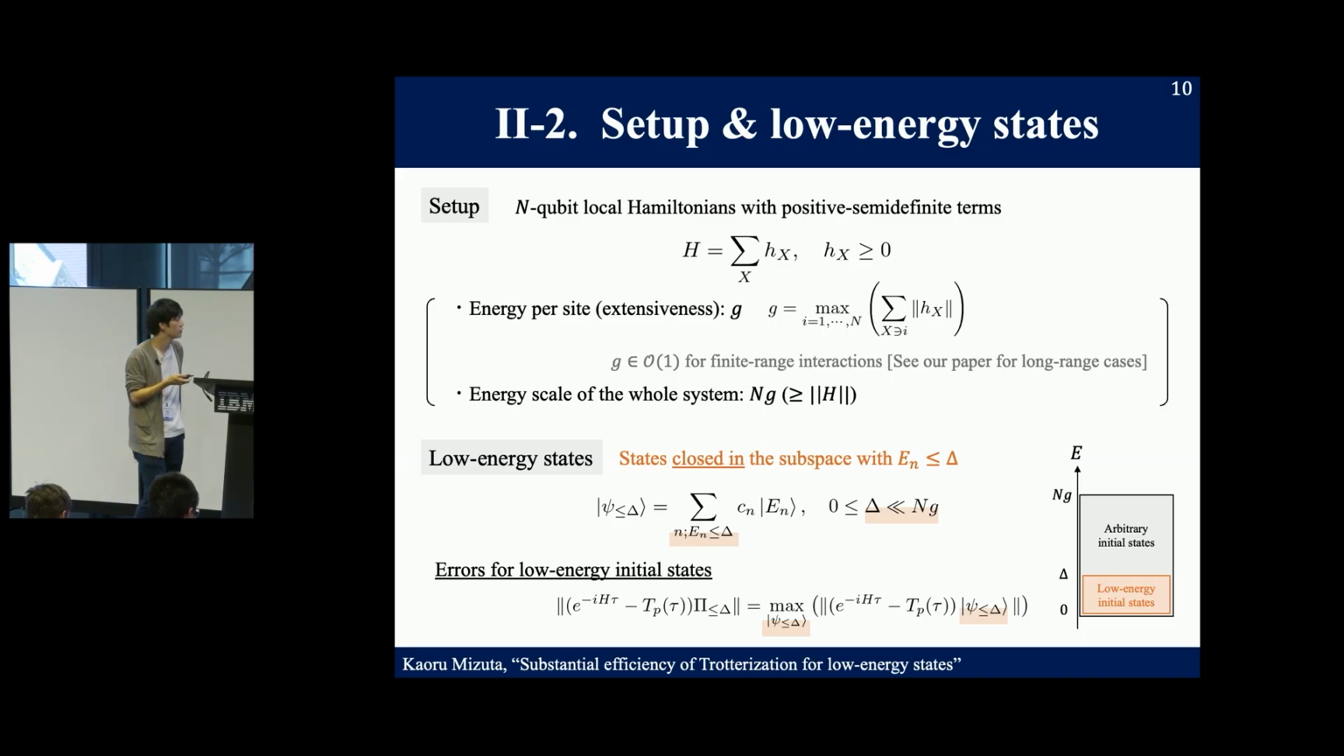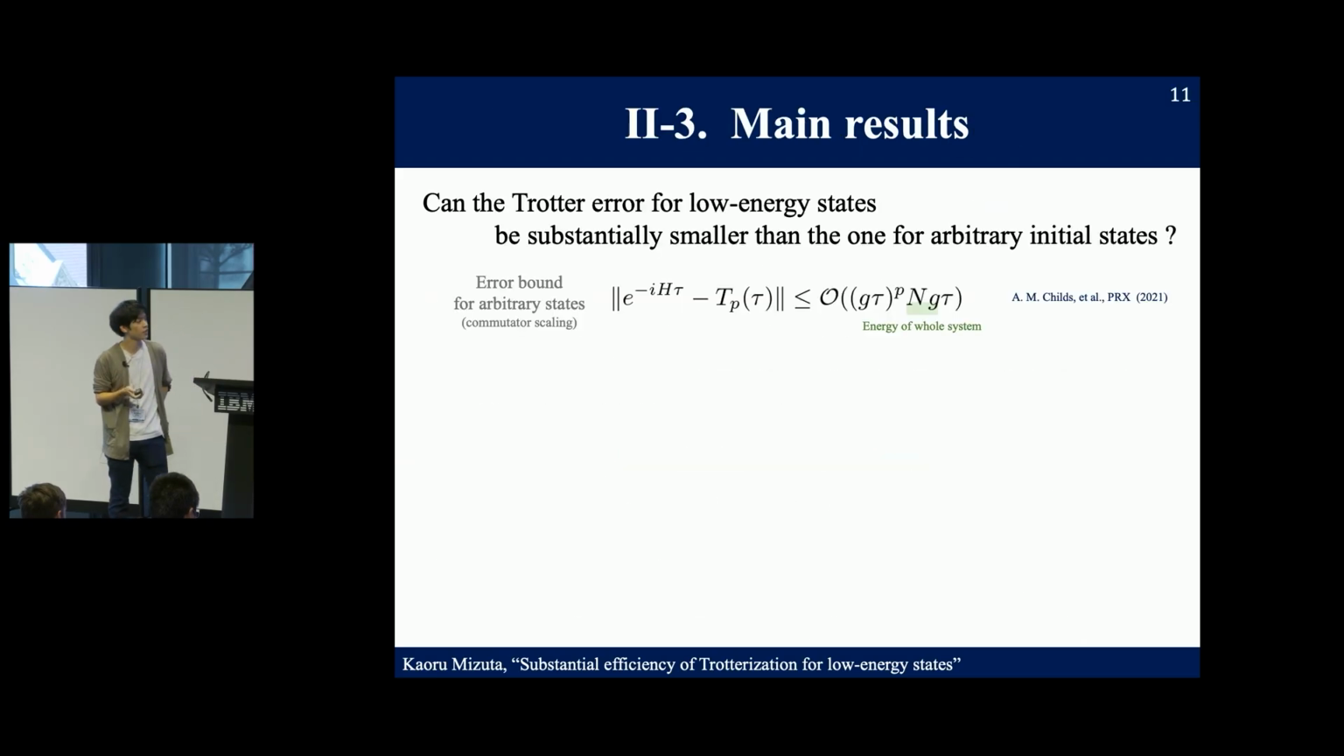So we can define the error for low energy initial states by the worst case error over low energy initial states. In order to compute it by the operator norm, we insert the projection onto the low energy subspace. The important question in this direction is whether or not we can improve the Trotter error for low energy states compared to the one for arbitrary initial state cases. As I introduced in the introduction, the error bound for arbitrary initial states is given by the commutator scaling, and it is proportional to the system size n. And importantly, it is also proportional to the energy of the whole system, nG.